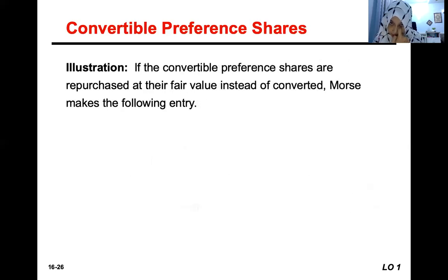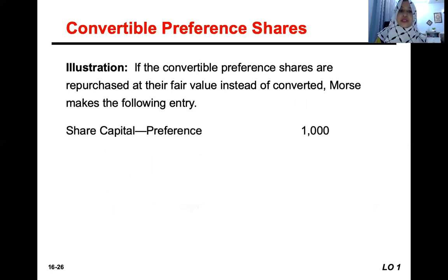Okay, if the convertible preference shares are repurchased at their fair value instead of converted, it means the preference shareholders are not converting their shares, the company is repurchasing those shares. So how will the company do the entry?